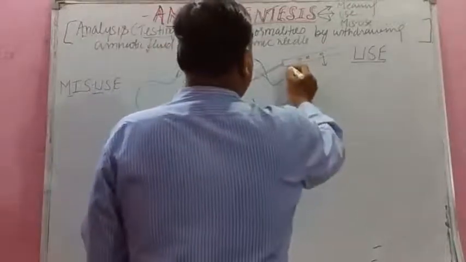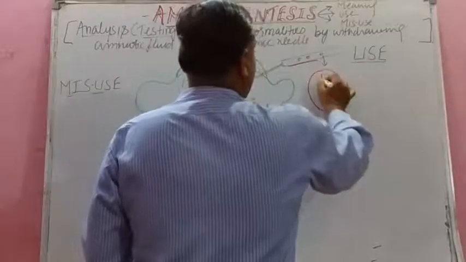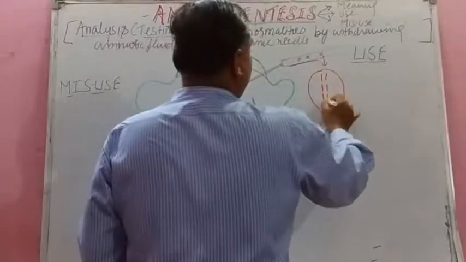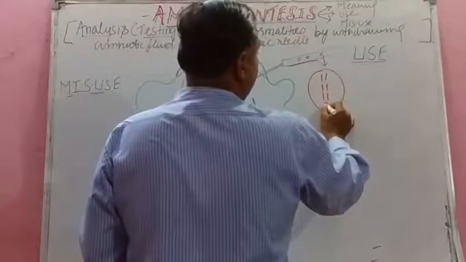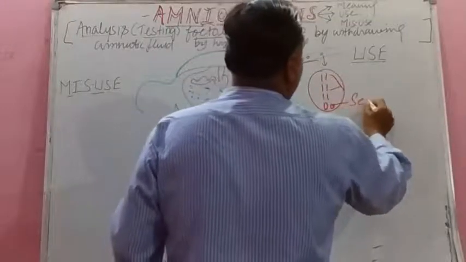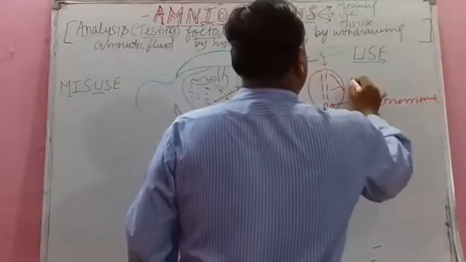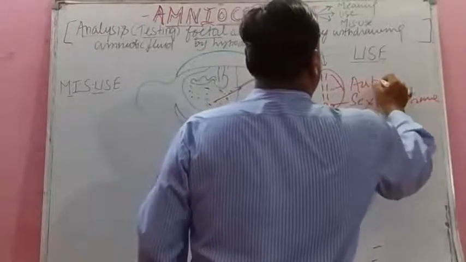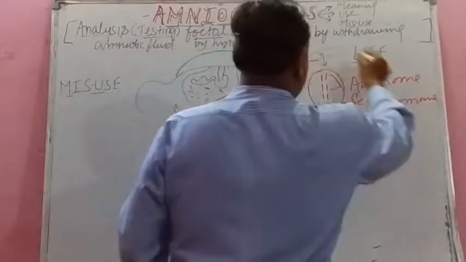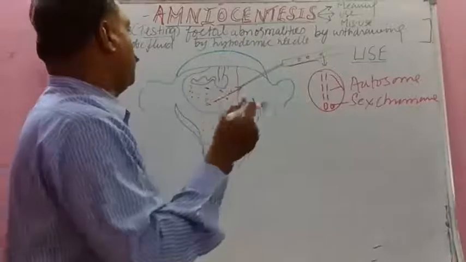Like this is the hypodermic needle, we withdraw amniotic fluid and we check the chromosomal disorders. Okay, this is the sex chromosome and these are the autosomes. This is the sex chromosome, isn't it? And this is an autosome. So we withdraw the amniotic fluid and cells are there around it.